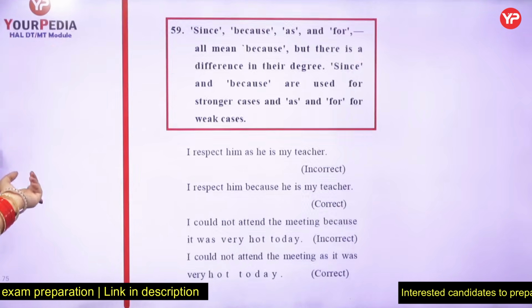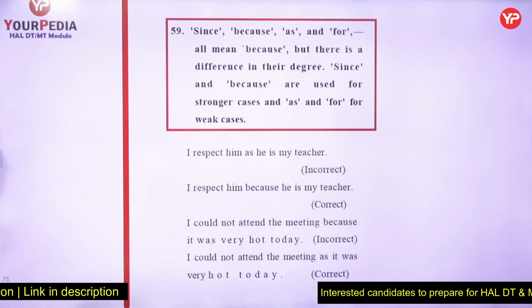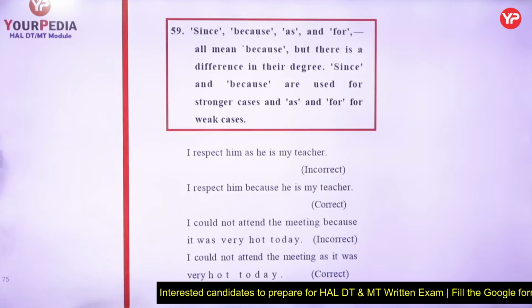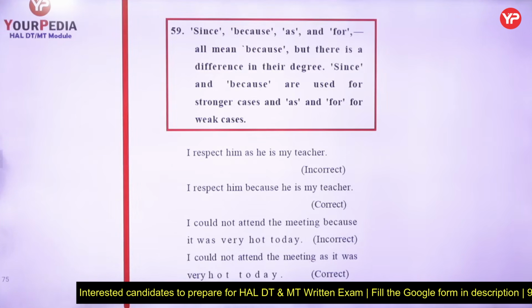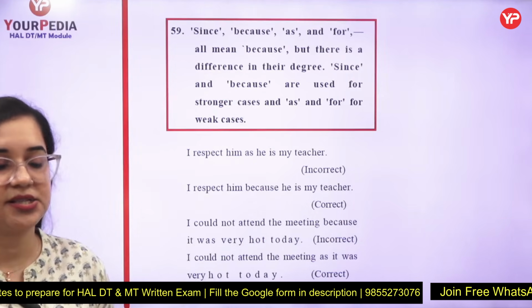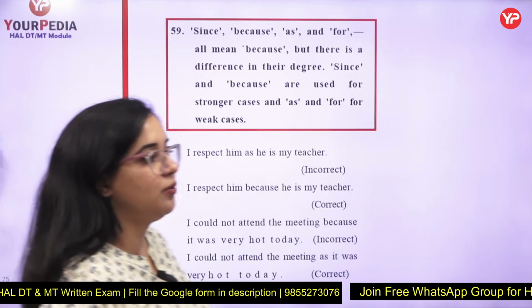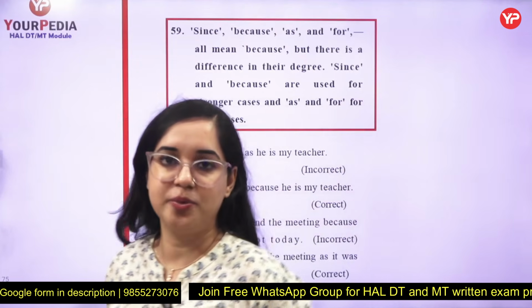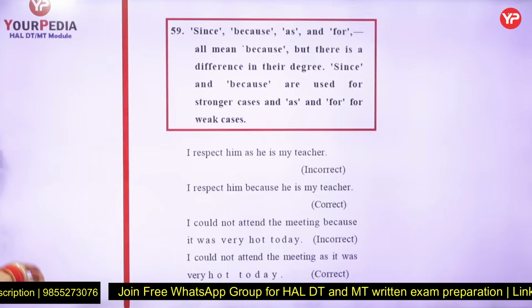Now, this is very easy, just a generic statement to be read. Since, because, as, and for all mean because, but there is a difference in their degree. Since and because are used in the stronger cases, as and for are used in the weaker cases. I already told you, as is only used to compare certain stuff, because and since require a strong reason to be addressed. So this is a difference, but all mean the same.